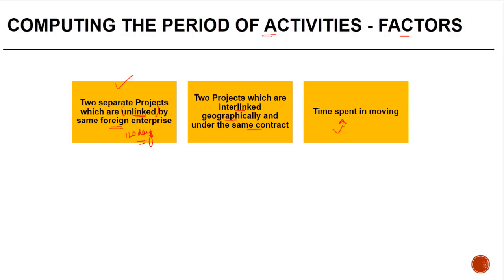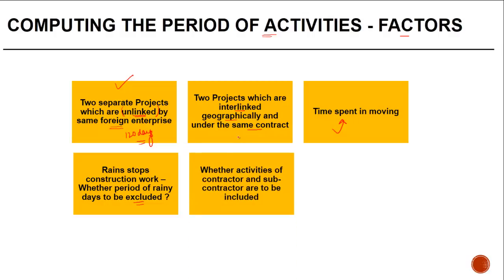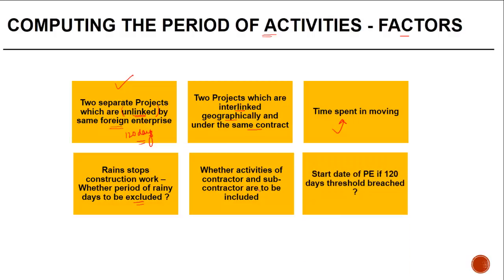Time spent in moving the equipment, like I said, if the treaty uses the word used, this is clearly out. Even otherwise, generally, it should be out, but you need to watch out for contrary rulings. If the rain stops the construction work, whether the period of rainy days has to be excluded. If rains are part and parcel of the nature of the work that you are doing, then even that period should be included. Whether activities of contractor and subcontractor are to be included, yes. Start date of the PE, if 120 days threshold is breached, like I said, it has to be from day one.